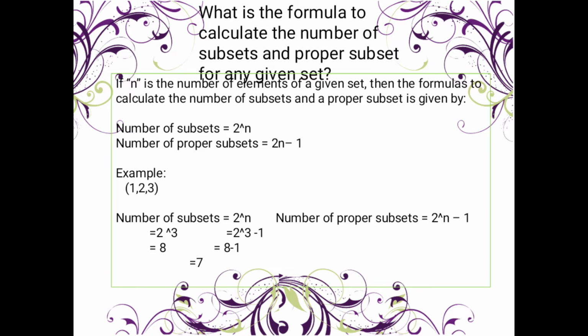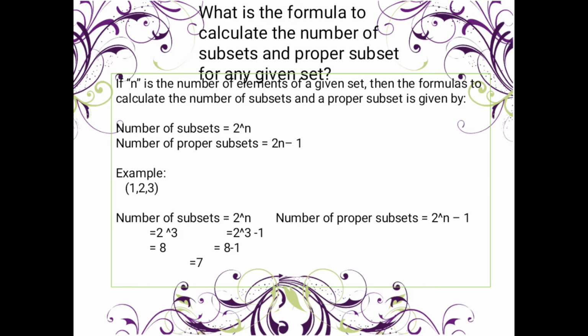Okay. So if n is the number of elements of a given set, for example 4, then the formulas to calculate the number of subsets and the proper subsets are as follows. For the number of subsets, the formula is 2 to the power of n, where n is the number of elements. For the number of proper subsets, it is 2 to the power of n minus 1.